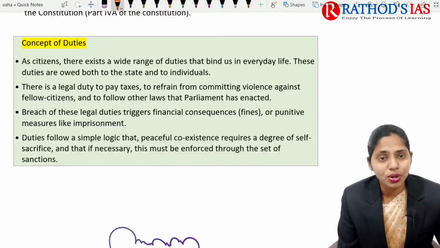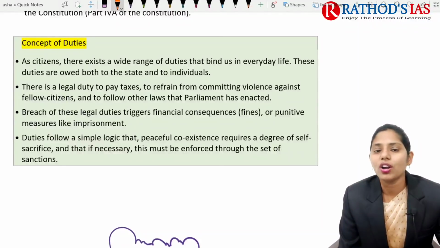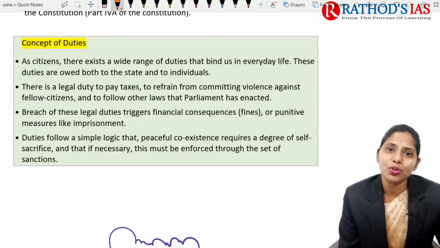Whenever these duties are breached, there will be financial consequences. Whenever you do not follow traffic rules or do not pay taxes, you will be imposed some fines.